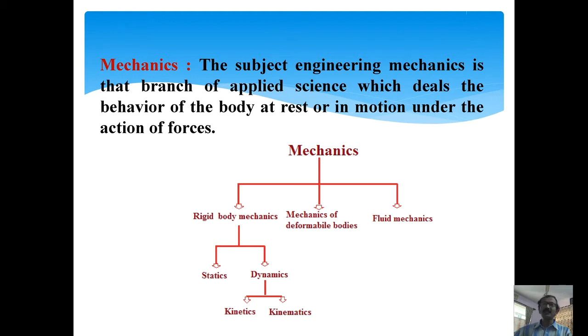Now, mechanics can broadly be divided into three categories. One is rigid body mechanics, another is mechanics of deformable bodies, and the third is fluid mechanics. Our attention is on rigid body mechanics. So in this subject, we will discuss only rigid body mechanics. Rigid body mechanics can also be divided into statics and dynamics. Dynamics can also be divided into kinetics and kinematics.